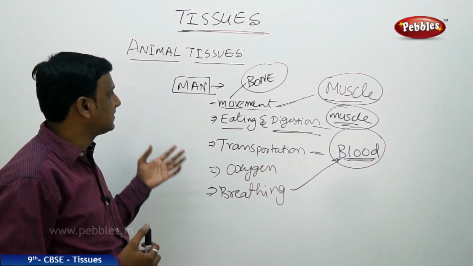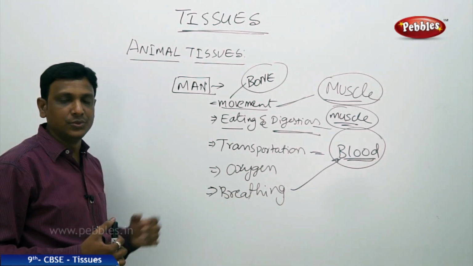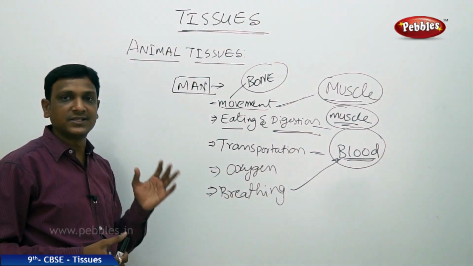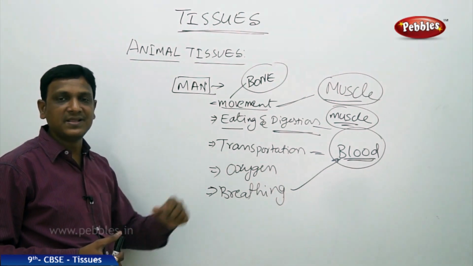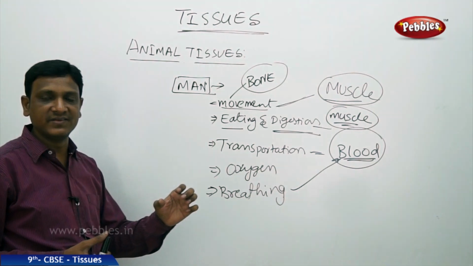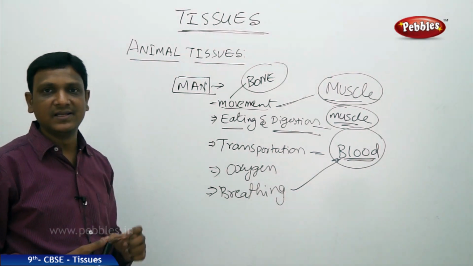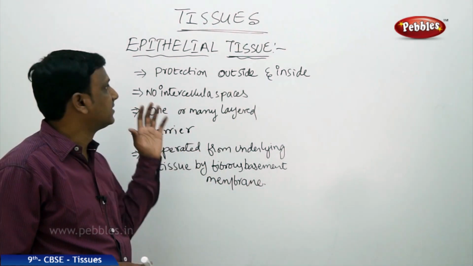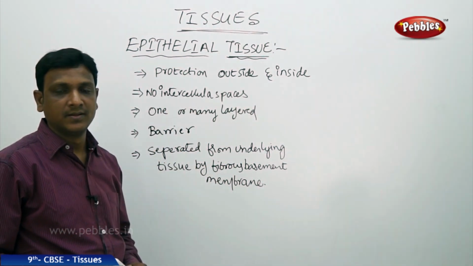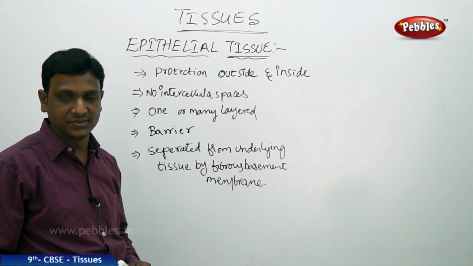Let us see the different kinds of tissues present in animals. Let us begin with the first and foremost important tissue, epithelial tissue, the simplest one. The first animal tissue which we are discussing here is the epithelial tissue. This is similar to the epidermal cells in plants.